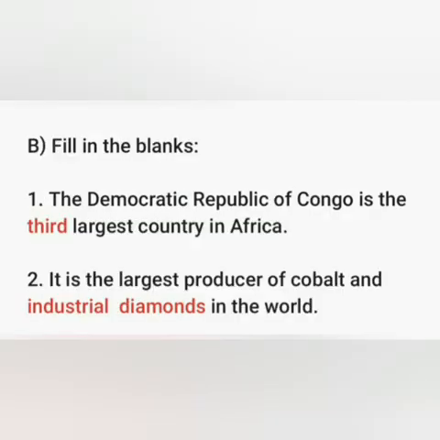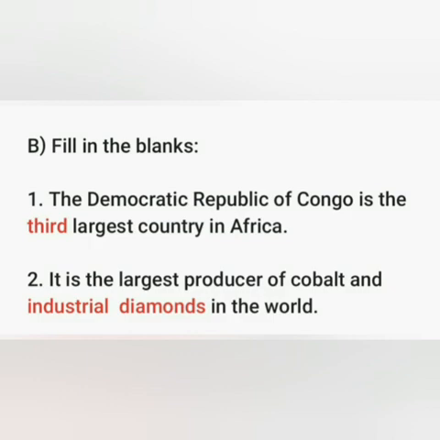Next exercise is fill in the blanks. Number 1. The Democratic Republic of Congo is the dash largest country in Africa. Do you know the answer? Yes, the Democratic Republic of Congo is the third largest country in Africa.